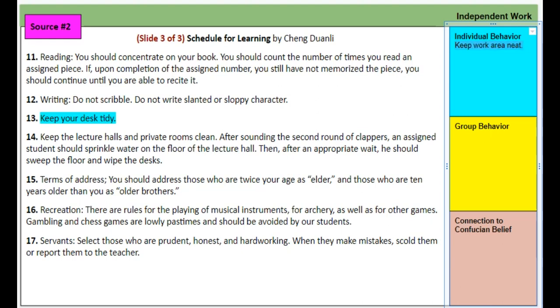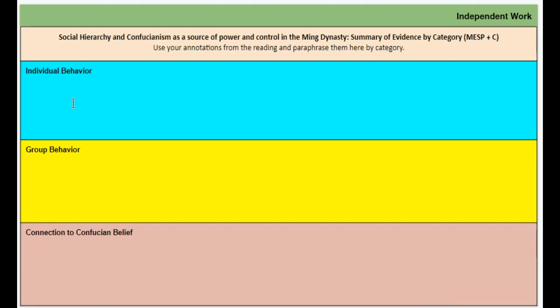And again, I'm going to unbold it. We're going to have that for keep my desk tidy. So you're going to do individual behavior, group behavior, and then connect it to Confucian belief for all 3 slides, in your own words, because the last step is you're going to make statements for yourselves about social hierarchy and Confucianism with individual behavior, with group behavior, and then with your connection to Confucian belief. It seems like quite a bit, but if you color code it and then go back to what you wrote in the boxes, I think you should have it.